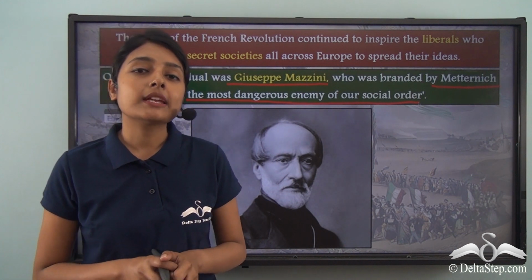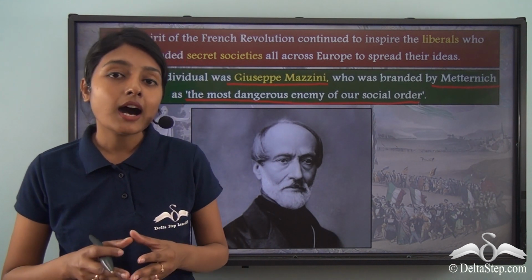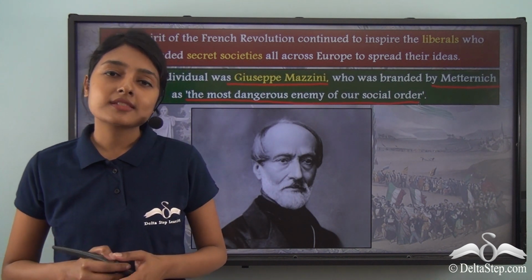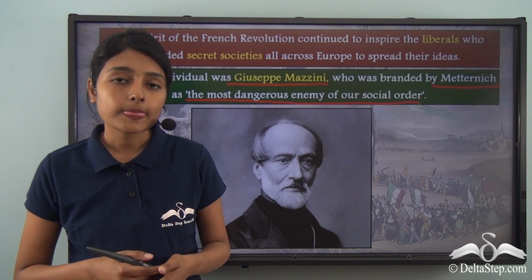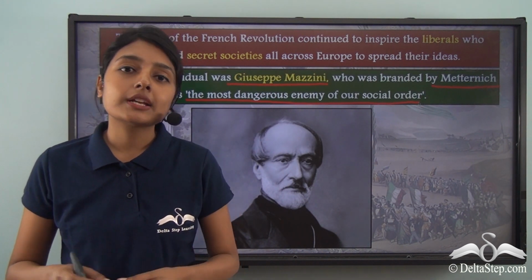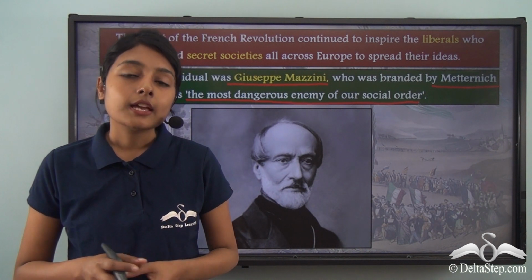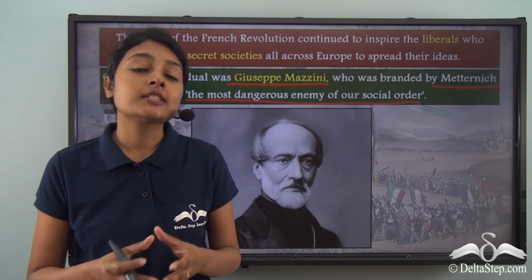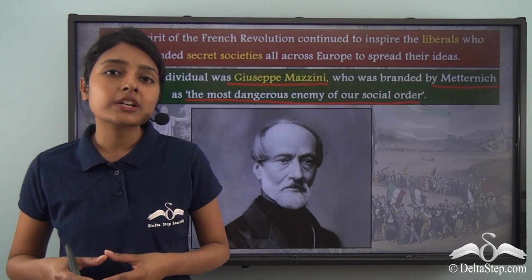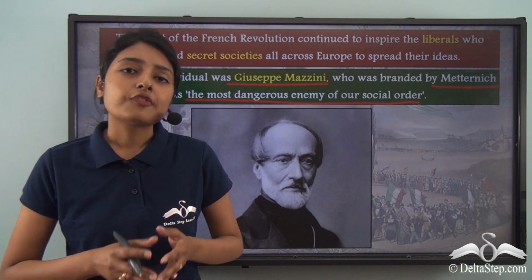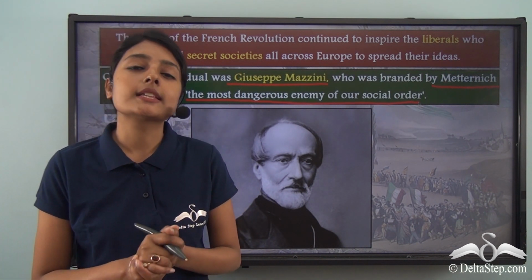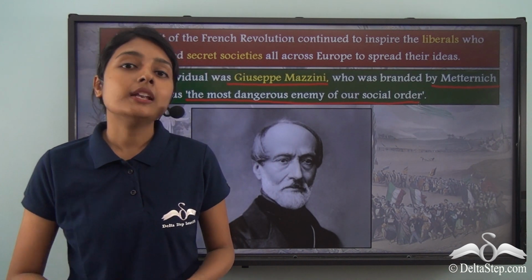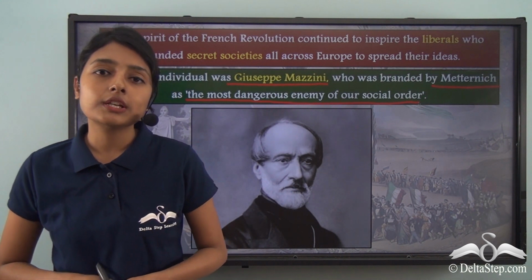With this, we come to an end of our discussion on how various conservative regimes came to power after Napoleon's defeat in 1815. We learned how many territorial adjustments were made. Prussia, Austria, Netherlands, Russia gained many new territories, and they were clearly on the winning side. France was on the losing side. France could not exert its political power at this point of time because of its erstwhile dictatorial regime under Napoleon.